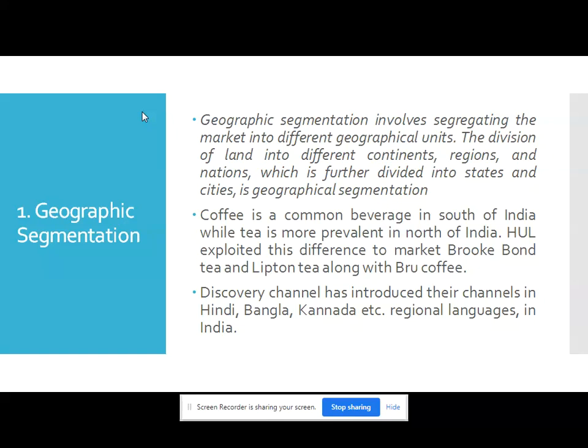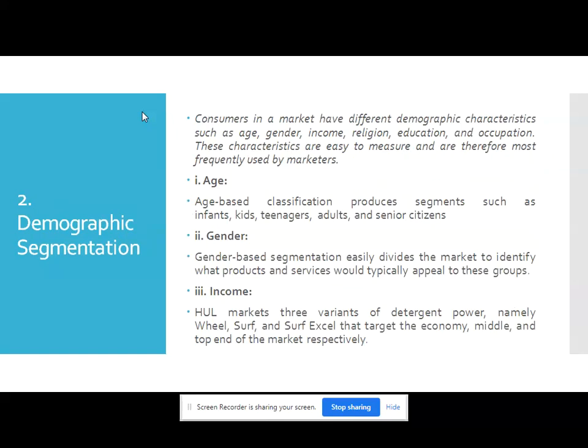Now we will see the next segmentation, which is called demographic segmentation. Mostly FMCG goods are divided by demographic segmentation. Consumers in a market have different demographic characteristics: age group, gender, income, religion, education, and occupation are all different.